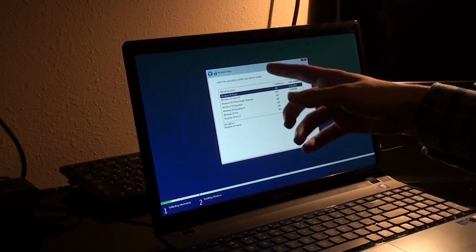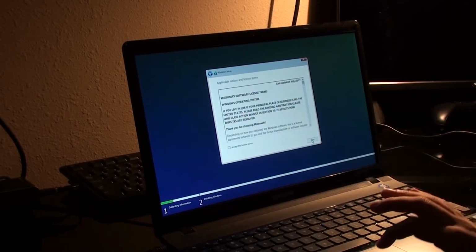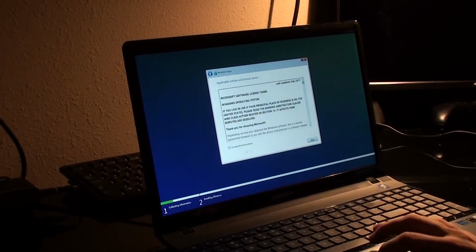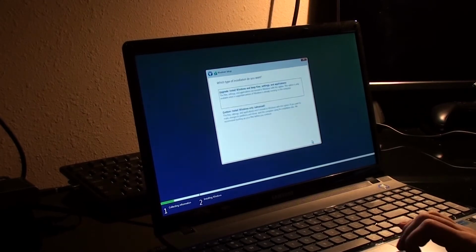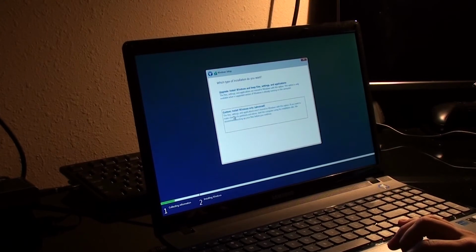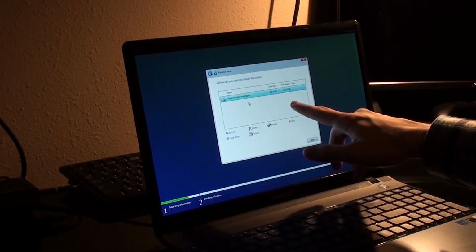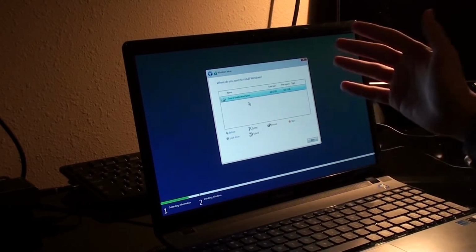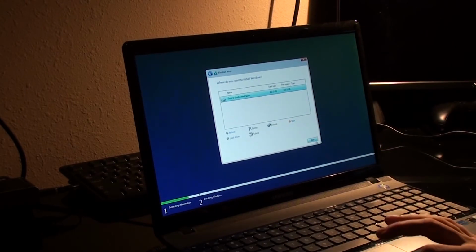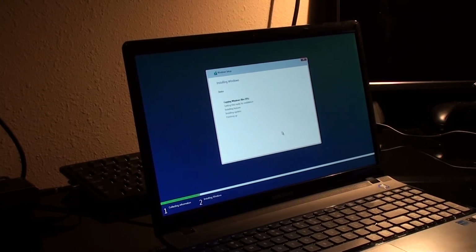After verifying the edition was Windows 10 Home, and I accept the terms and agreements, and you're going to go ahead and click on Custom Install. And as you'll see, Drive 0 is the new solid state we have in there. It was 128 gigabytes. So we will go ahead and click on Next, and it will go ahead and copy over Windows 10. And this process shouldn't take too long. I believe using an SSD, the longest time it's taken me is about 15 minutes.